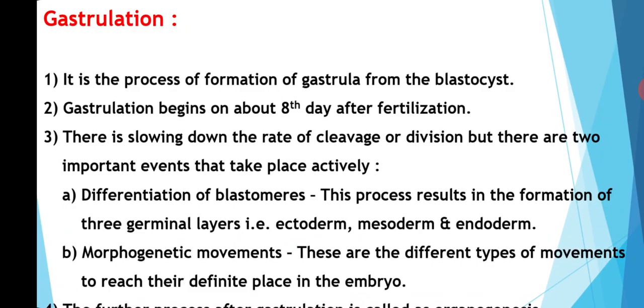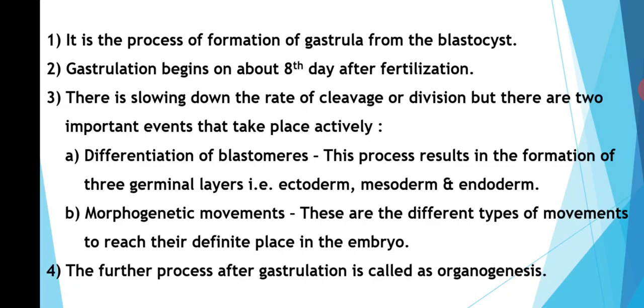There is a slowing down of the rate of cleavage or division, but there are two important events that take place actively. These two events are differentiation of blastomeres and morphogenetic movements.